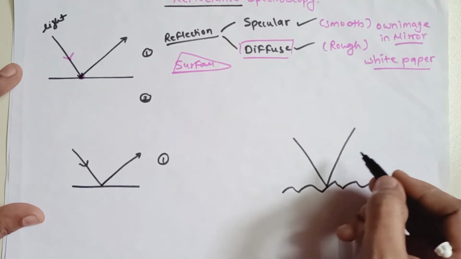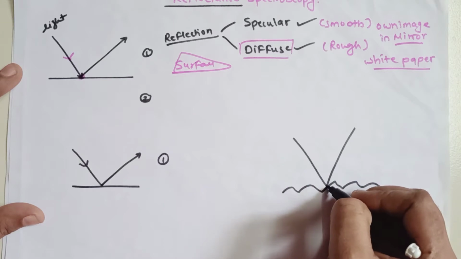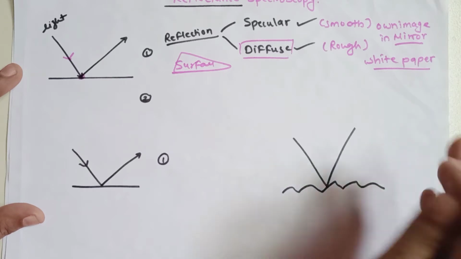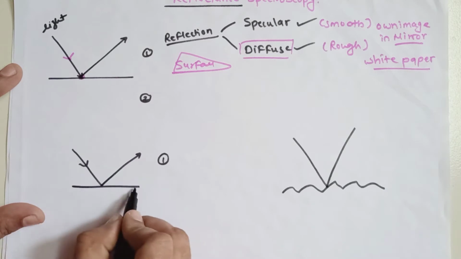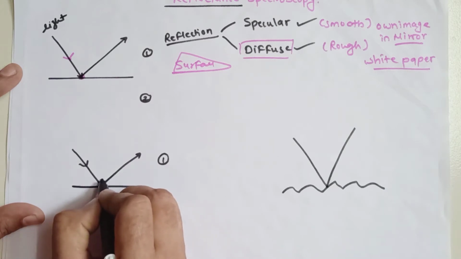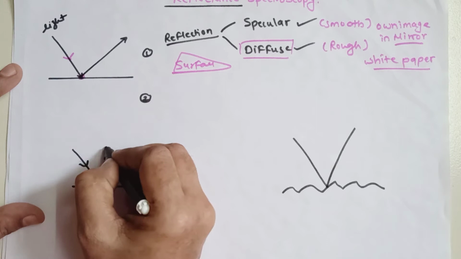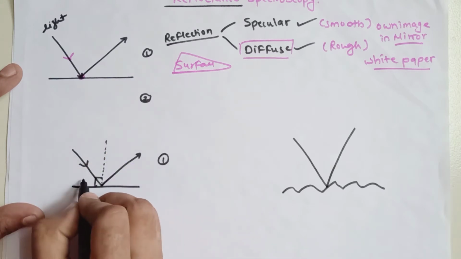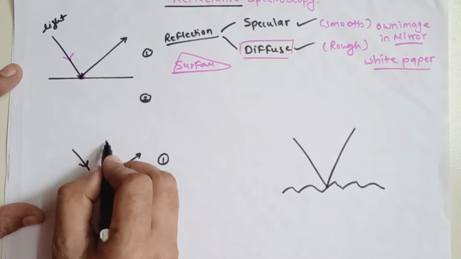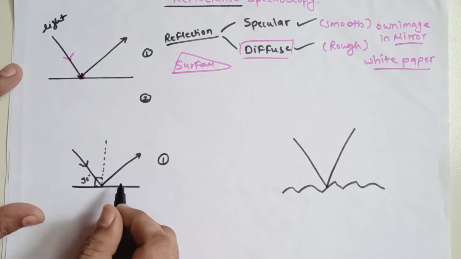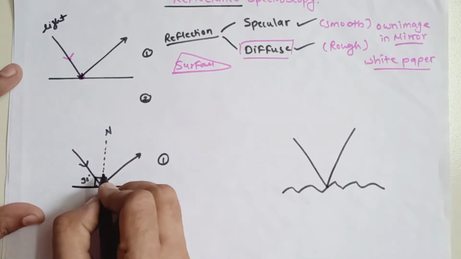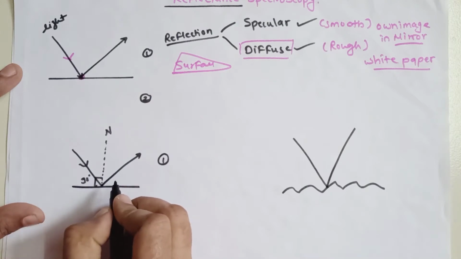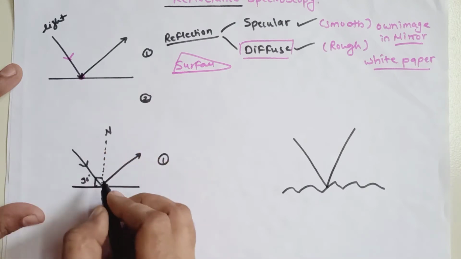So the angle between these, what is actually taking place over here on the plane of the incident, does not exactly match. So suppose for example, मान लीजिए this is your surface. Now I am going to draw over here the vertical line. Okay, so that angle will be exactly 90 degrees. तो यहाँ पर जब आप वर्टिकल जो लाइन ड्रॉ करते हो, उस लाइन को यहाँ पर हम लोग बोलते हैं नॉर्मल.